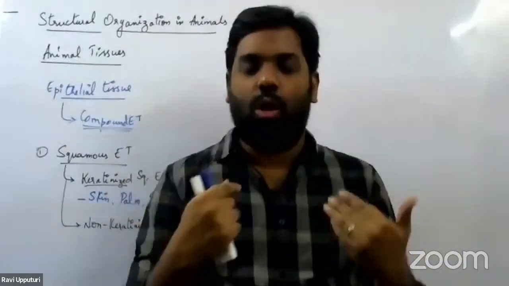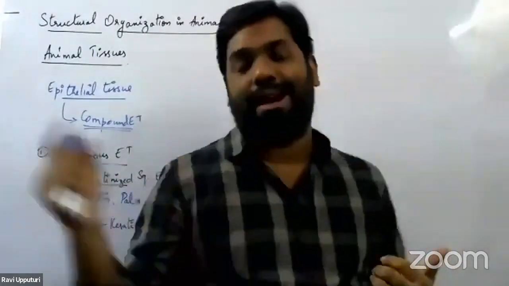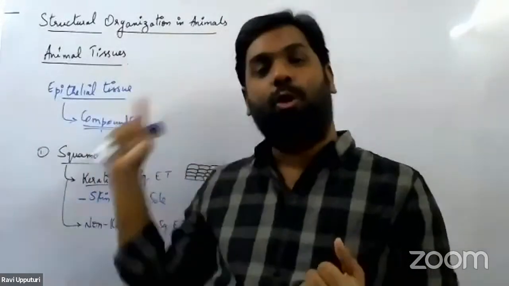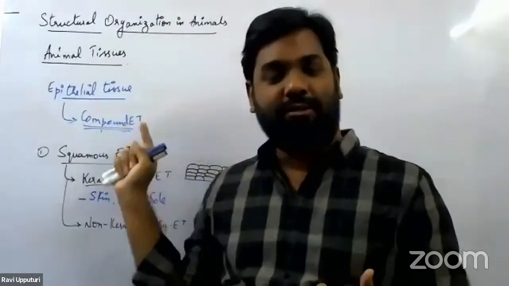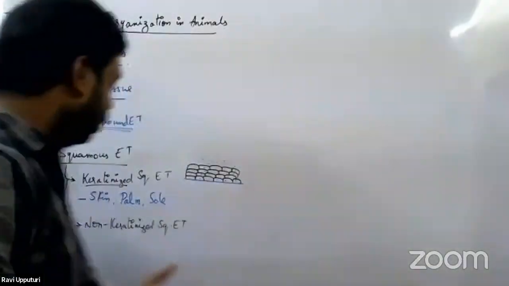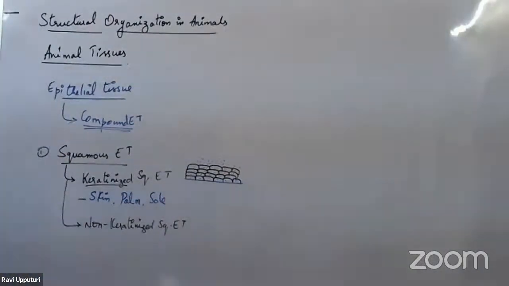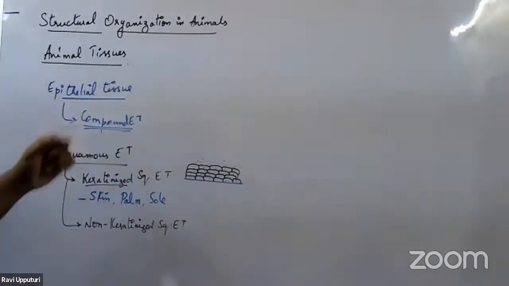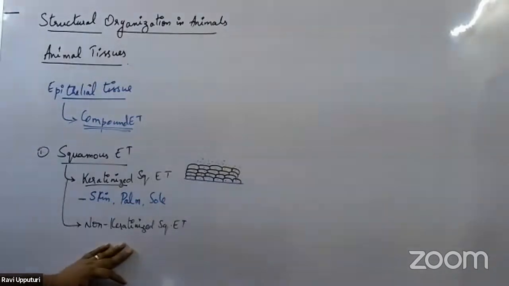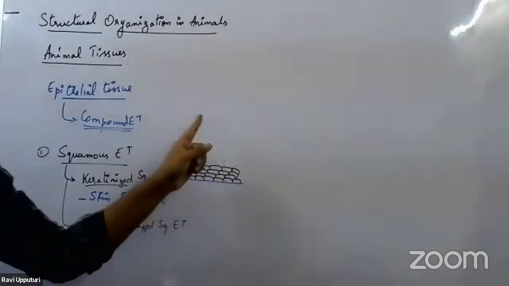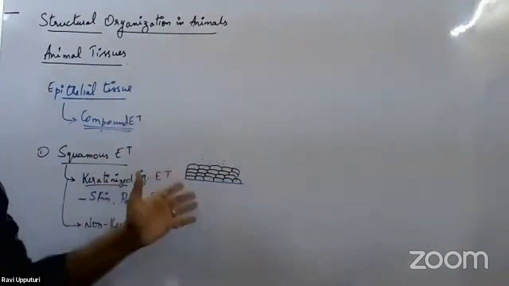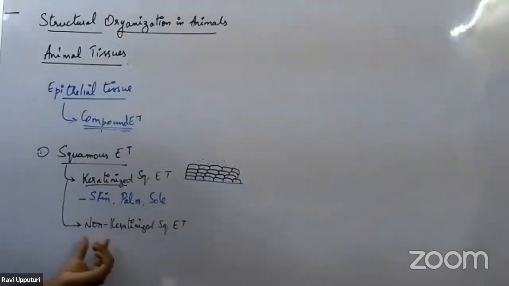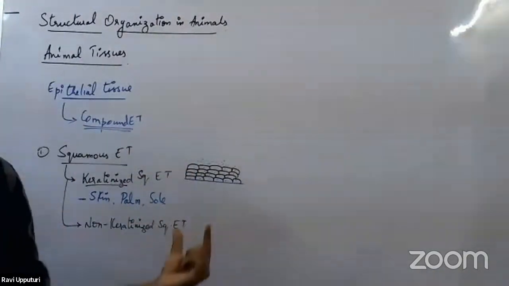Similarly, even in the skin, we would have more keratin being deposited, whose major role is to protect. The major function is protection, right? So this is what we have at the locations of keratinized squamous epithelial tissue. Now talking about non-keratinized: from the name itself we can make out, they do not have keratin deposition. Since they do not have keratin deposition, we would start calling them non-keratinized squamous epithelial tissue.